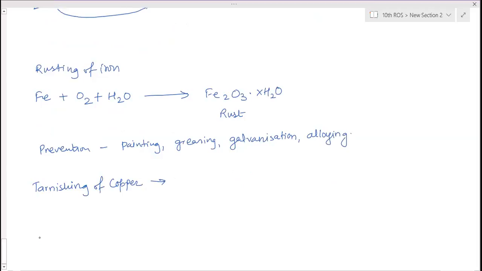Copper gets tarnished or loses its shine because copper combines with carbon dioxide plus moisture, that is water, and forms copper carbonate and copper hydroxide, which is a green coating.